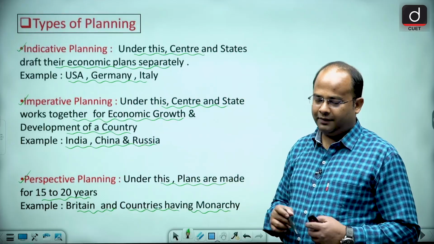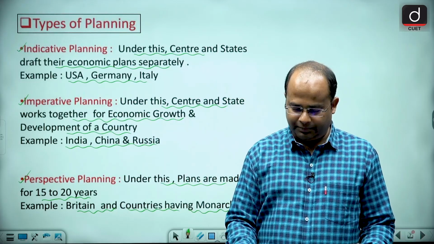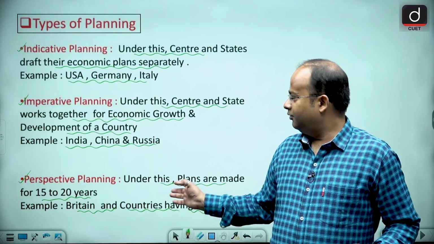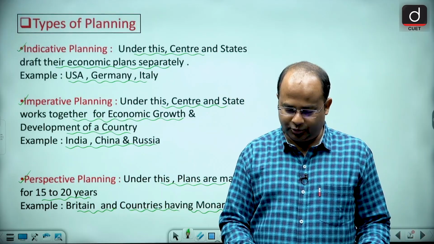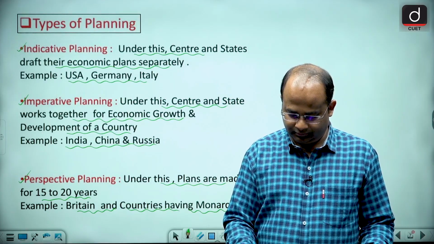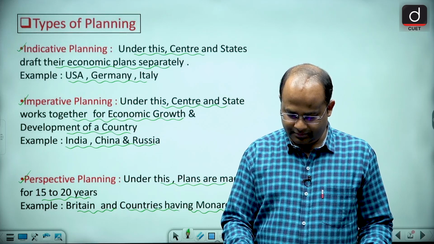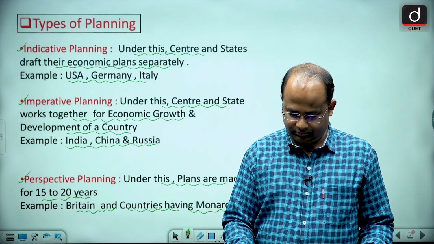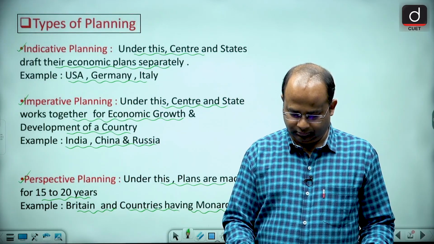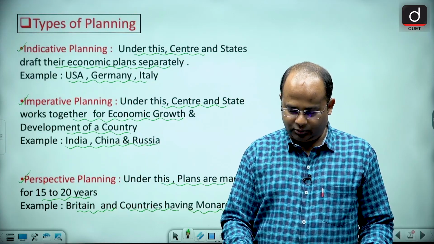The countries with a monarchical system follow perspective planning, where the planning is done for almost 15 to 20 years. Is that clear to all of you?